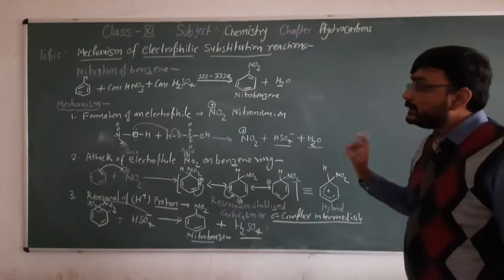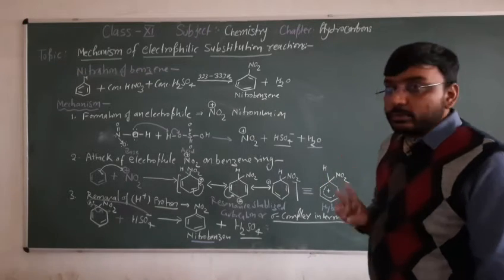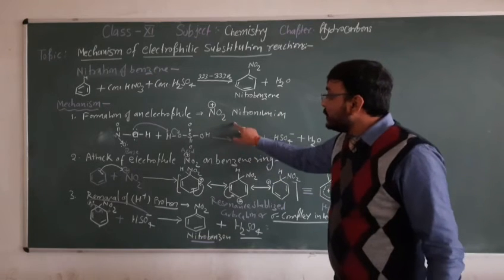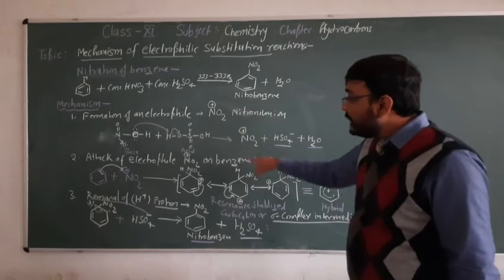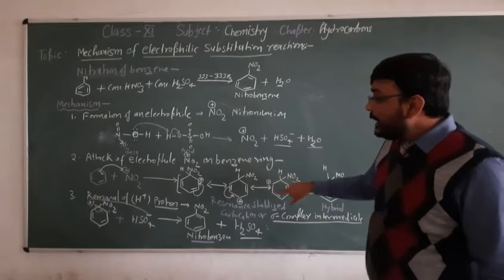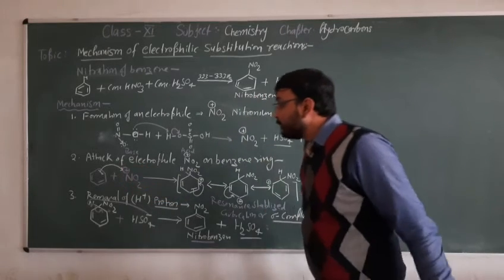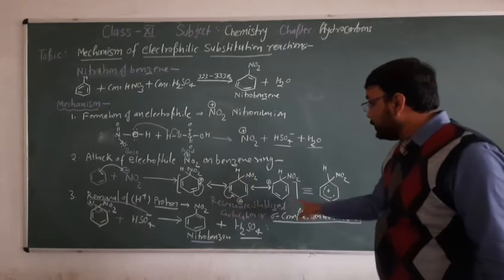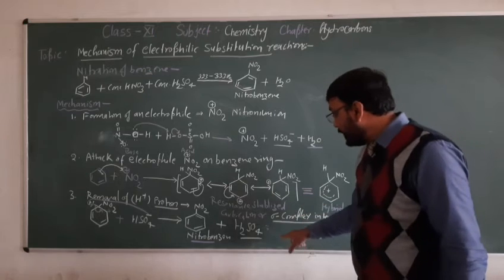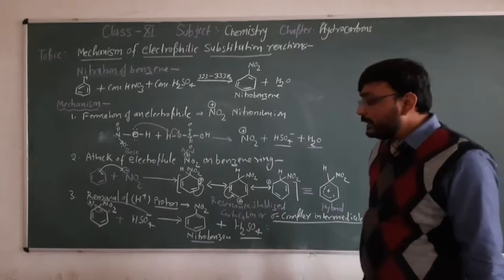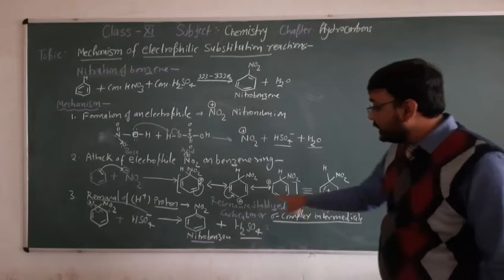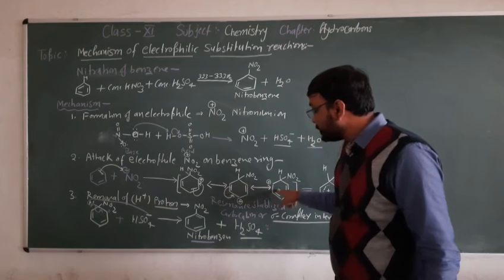Now you observe these reactions are completed in overall 3 steps. The first is the formation of an electrophile, that is, the nitronium ion is formed in the process I have shown here. Then this nitronium ion attacks the benzene ring and gives an intermediate. This intermediate we call the sigma complex or arene carbocation. This is the resonance hybrid structure, and these are all the resonating structures.